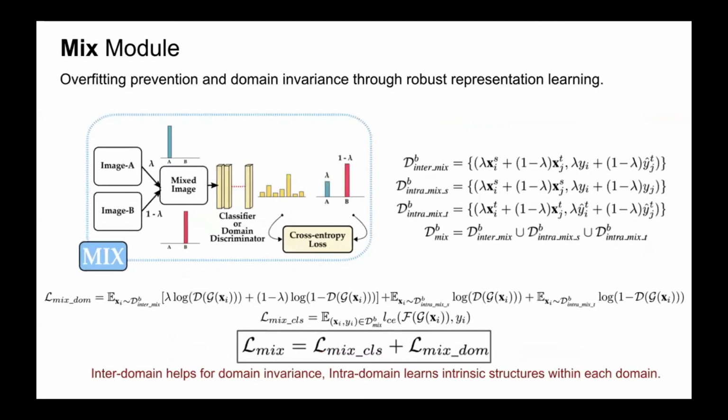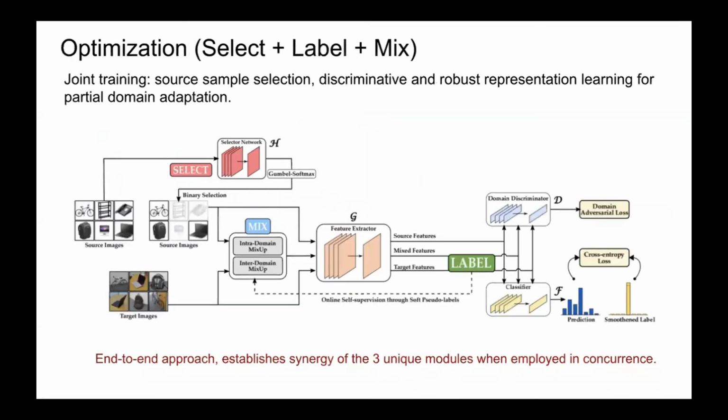Discarding the outlier source samples results in a decrease of available labeled data. To address this, the mix module incorporates interdomain and intradomain mix-up, which leverages training on convex combinations of samples to promote domain invariance and learn robust representations both across and within the domains. The mixed samples are used for both the classifier and the domain discriminator, as shown here.